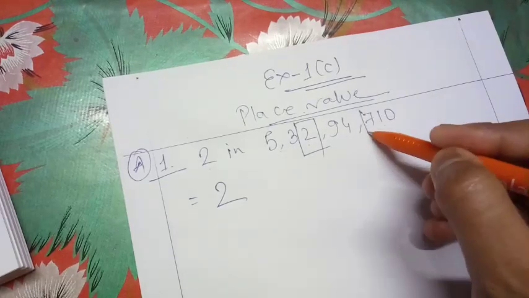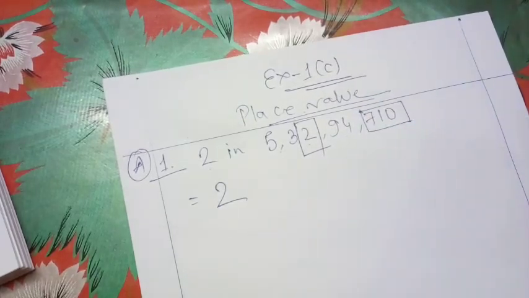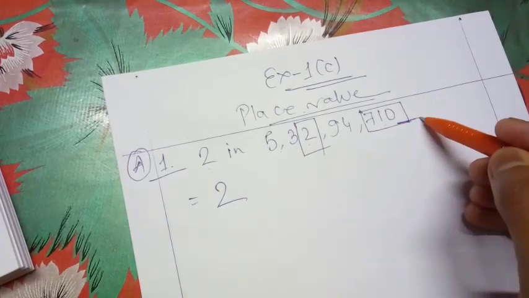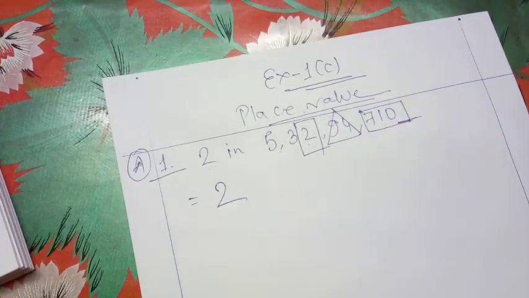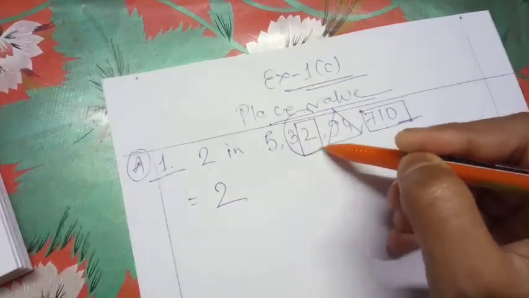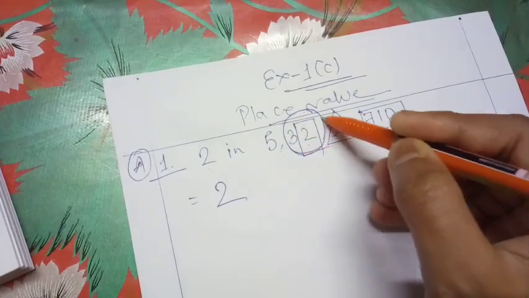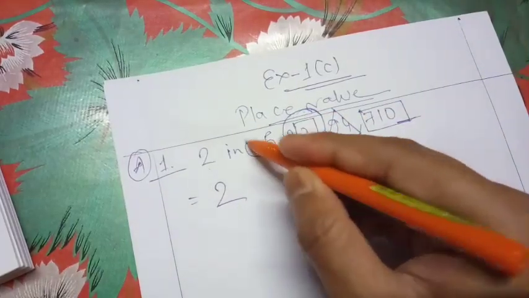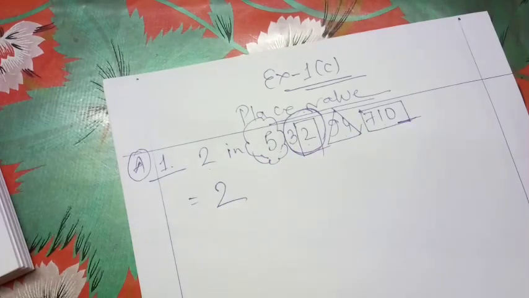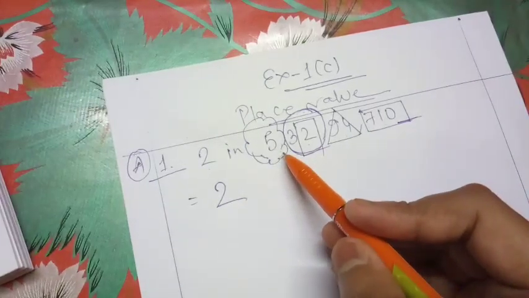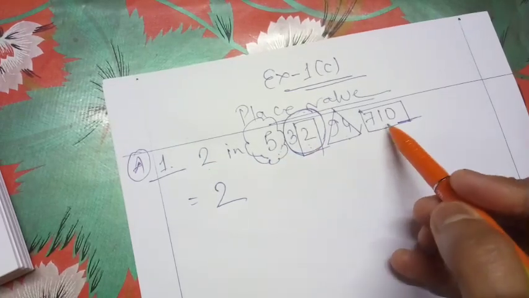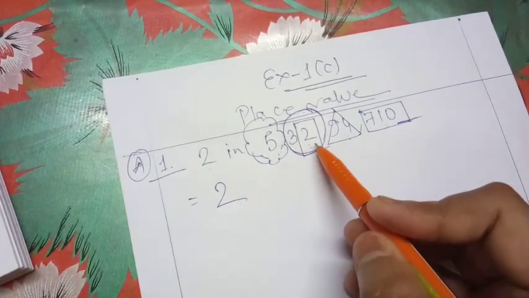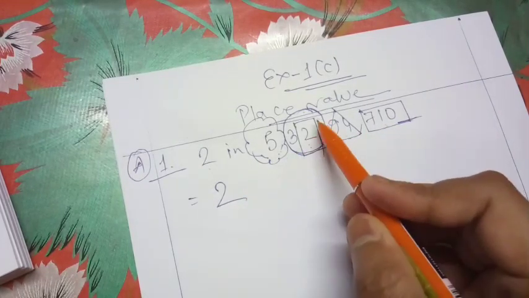Now let me show you, this one is your group of ones. That one belongs to the group of ones. Next one is our group of thousand. This one is our group of thousand. Next we have our group of lakh, and at last we have our group of crore. So the figure which we have with us is 5 crore 32 lakh 94,710, and the 2 belongs to the group of lakh.